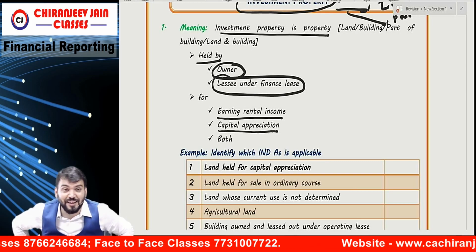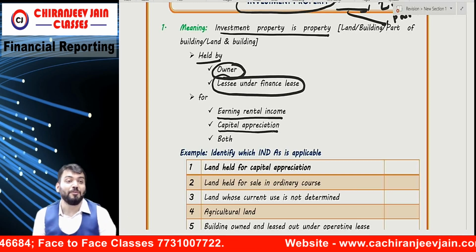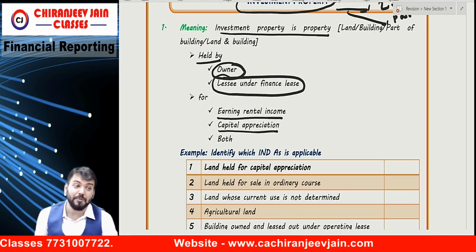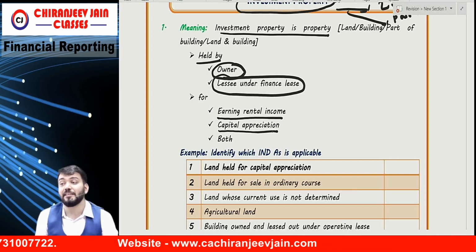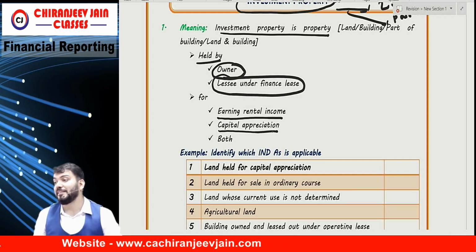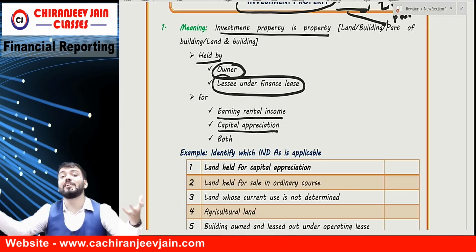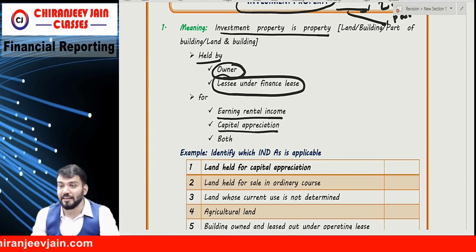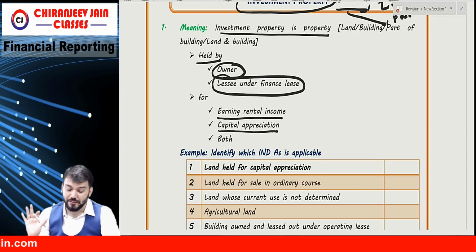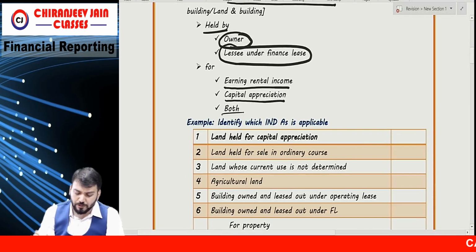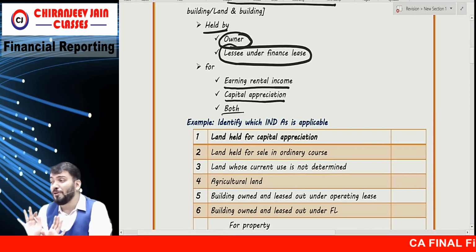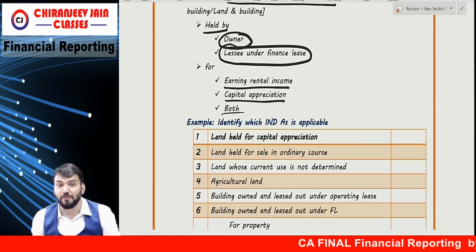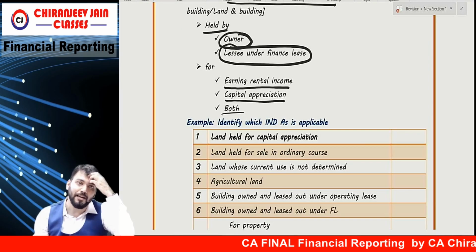If in the exam they ask you the journal entry of gold and the recognition criteria of gold, what will you do? Every Ind AS is important. If you do all Ind AS, then you become a master in Chartered Accountancy. One thing I am saying: gold for capital appreciation is not covered directly under Ind AS 40, because property means only land and building.